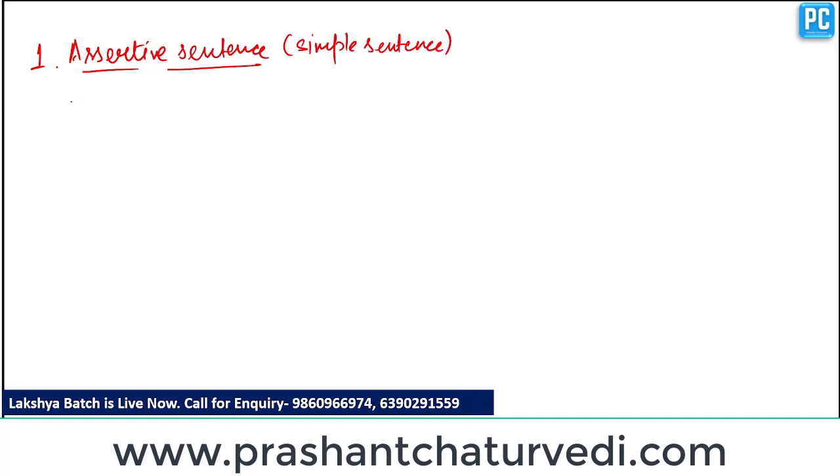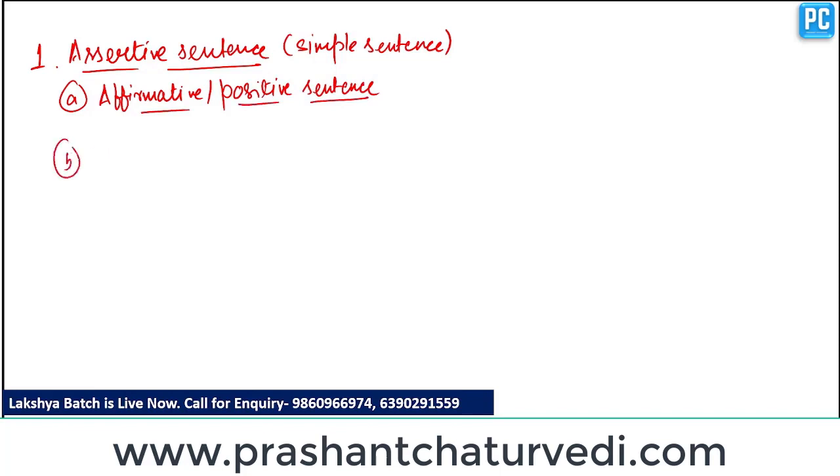There are two subcategories of assertive sentences. The first one is affirmative. Affirmative means positive sentence. Clear? And the second type is negative. Negative sentences are the sentences in which we use not, the adverb of negation. So the second type of sentence is the negative sentence.